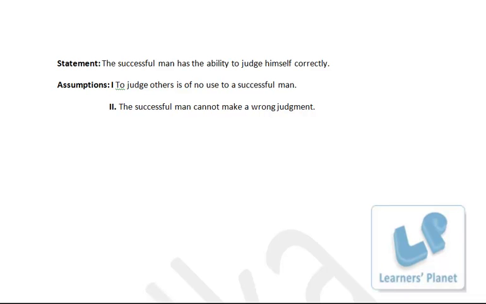So this is also not implied from the statement, because judging ourselves and making a judgment, both the things are quite different. If I'm able to judge myself, if I know my capabilities, that really doesn't mean that whatever decisions I'll be taking will be correct or right. Okay, so both the assumptions are not implied from the statement.